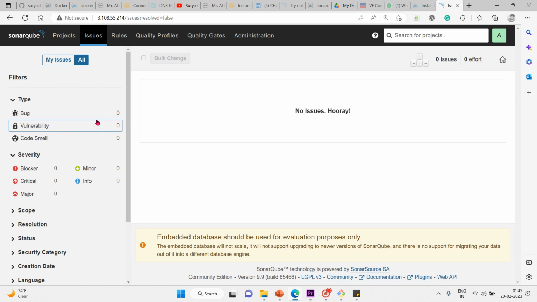When a piece of code does not comply with a rule, an issue is logged on the snapshot. An issue can be logged on a source file or a unit test file. So there are three types of issues mainly. One is bug, code smell, and vulnerability. So we have discussed a bug and a code smell, but we haven't discussed the vulnerability. But these are all called issues. So here you can see the main three types of issues: bug, vulnerability, and code smell.